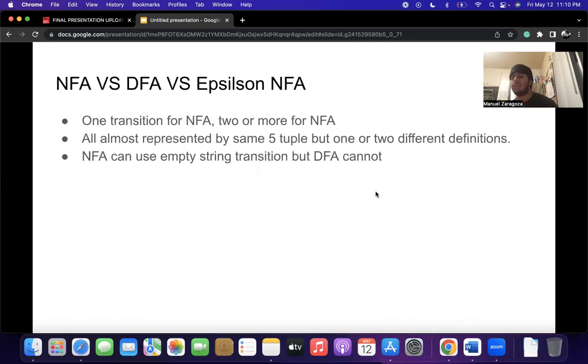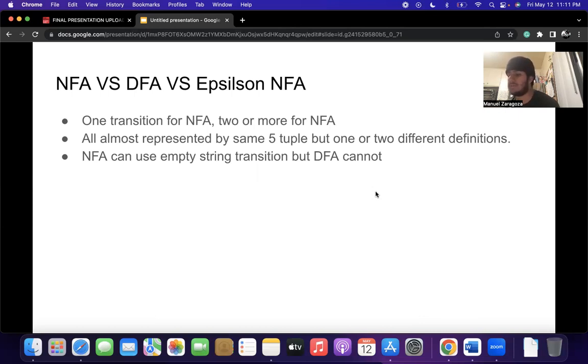In this slide, we're going to be talking about the differences between NFA, DFA, and Epsilon NFA. So one difference between all three of them is that DFA has a single transition for each input symbol, NFA has 2 or more transitions for any of sigma and Q, and Epsilon NFA has 2 or more and epsilon transitions for any sigma and Q. All are represented by the same 5 tuple set, except that it's either 1 or 2 modifications to a symbol in the tuple set.